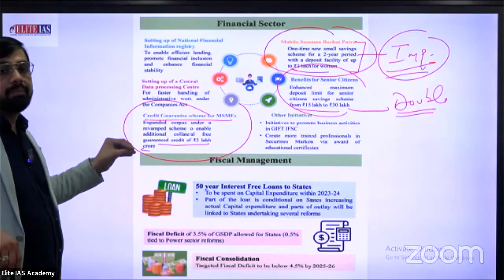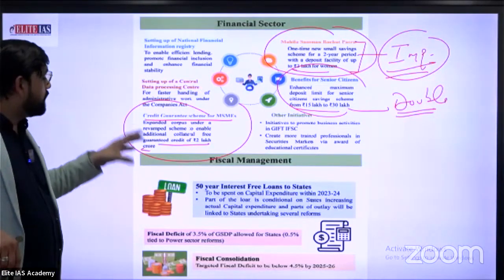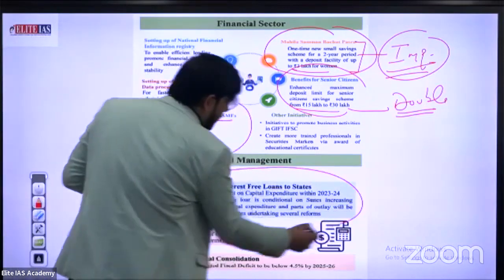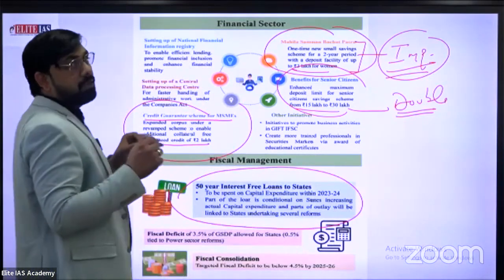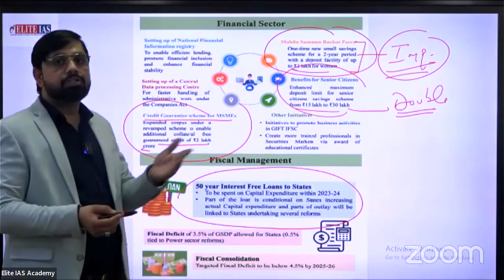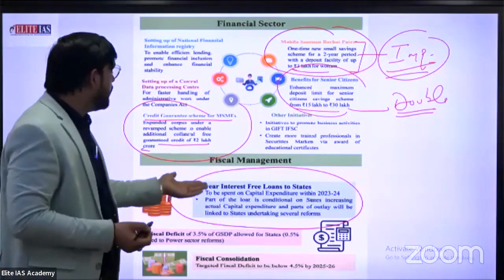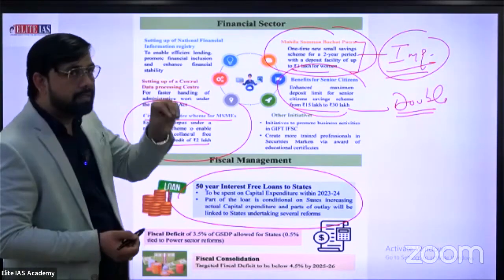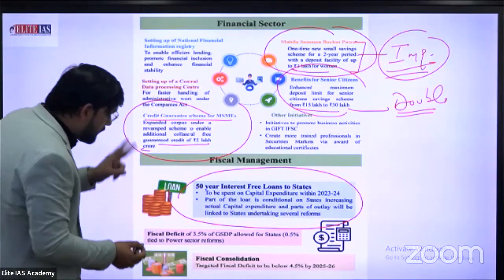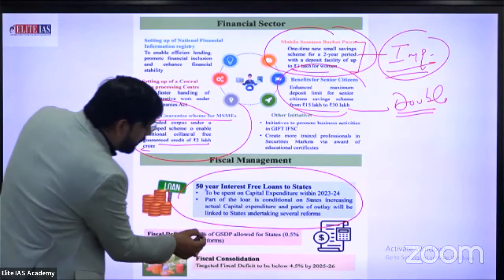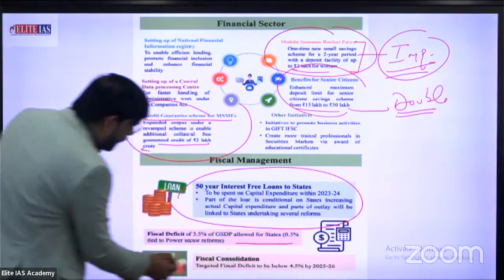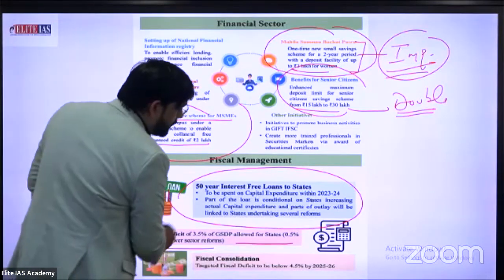What about fiscal management? 50 years of interest-free loan for states. In continuation of the same statement, about fiscal management, the government provides financial assistance in terms of loans. Second thing, fiscal deficit: 3.5% of GSDP is allowed for states, with 0.5% tied to the power sector.